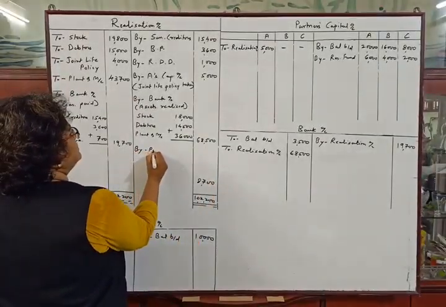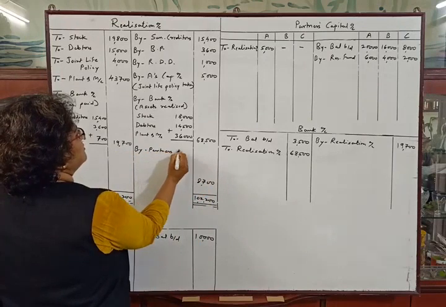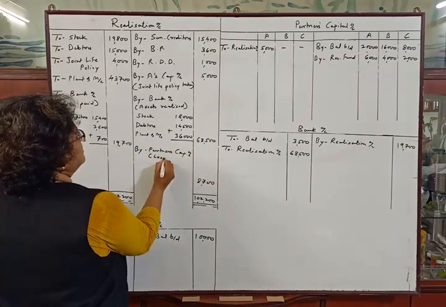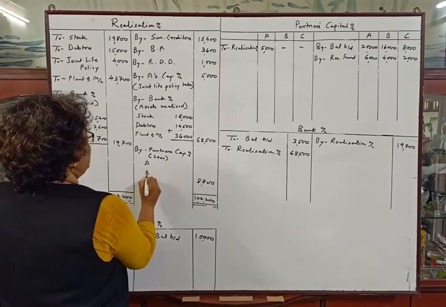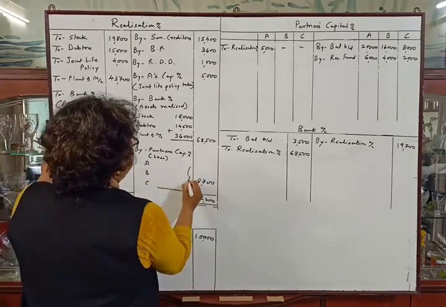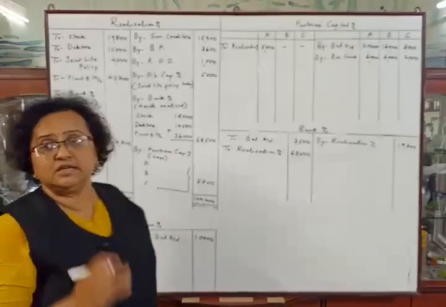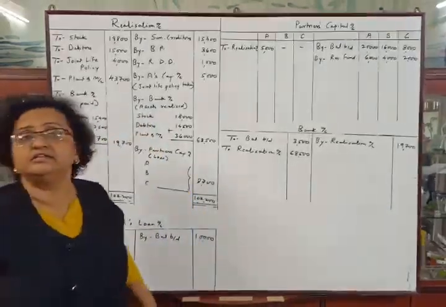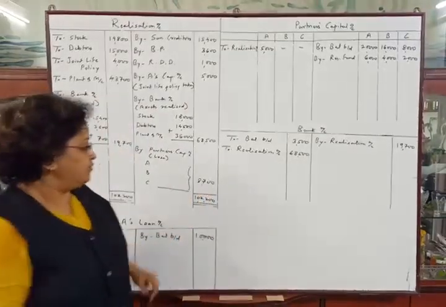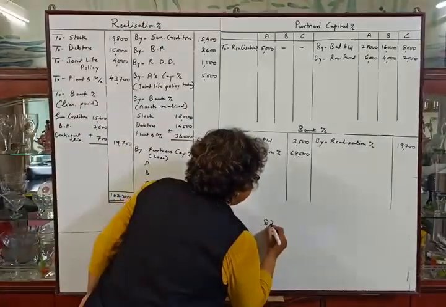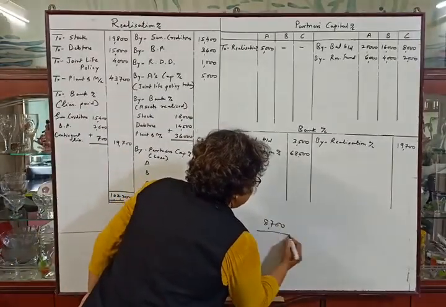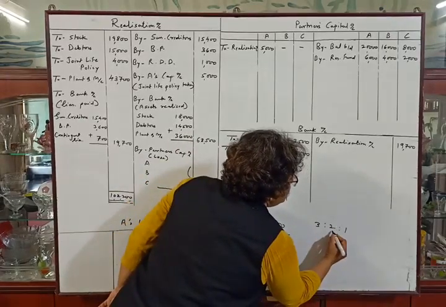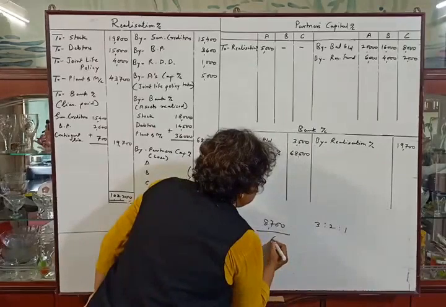So by partners capital account, this is loss in realization, will be distributed between A, B and C in their profit sharing ratio, that is 3:2:1. While distributing this amount, we have to divide 8,700 by total of 3:2:1, that is 3 plus 2, 5 plus 1, 6.